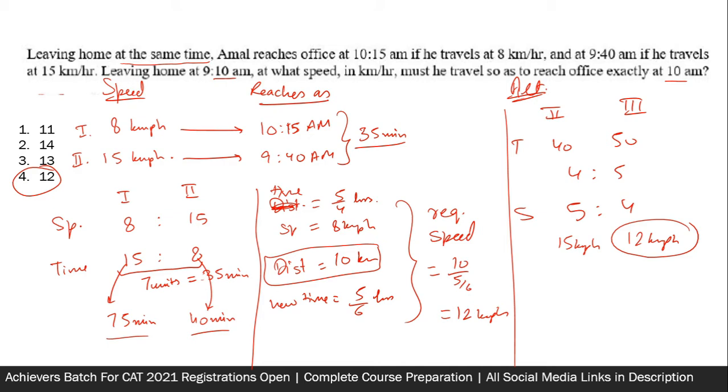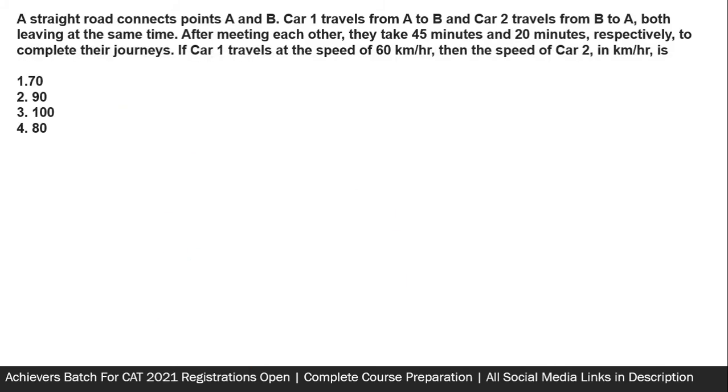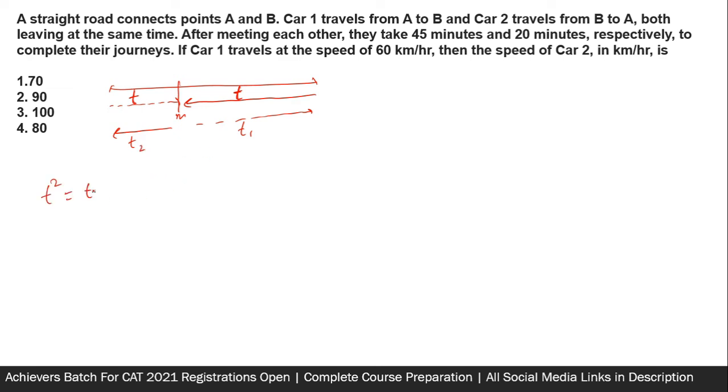Moving on to the next question, the last question of this video. This question is based on a standard formula. You needed to know that on a straight road or straight line motion, when two things start at the same time and then meet, they take the same amount of time till they meet, and after that one of them takes t1 time and the other takes t2 time. You can find the ratio of speeds with the help of this formula.